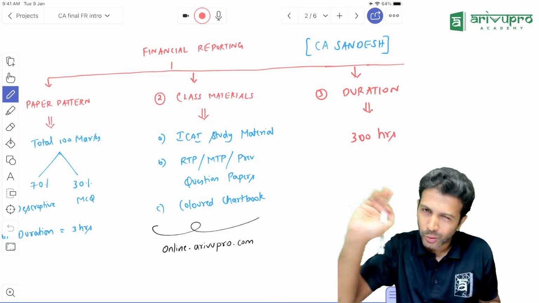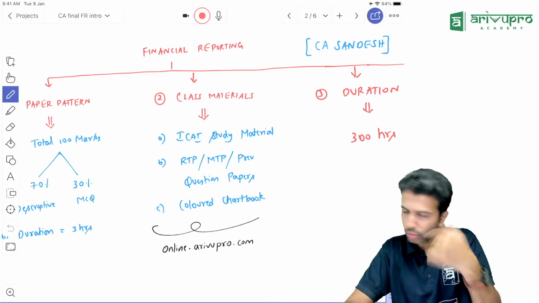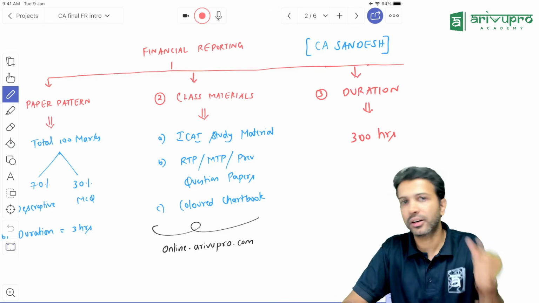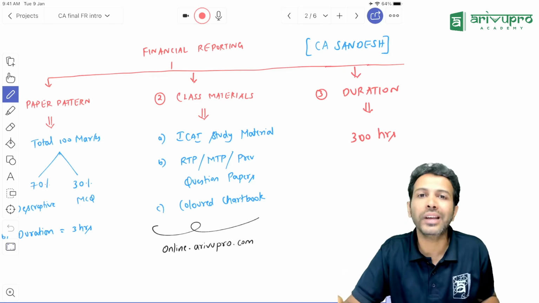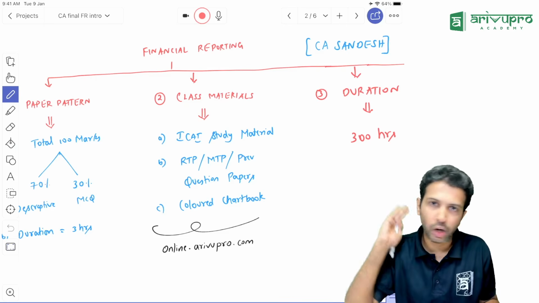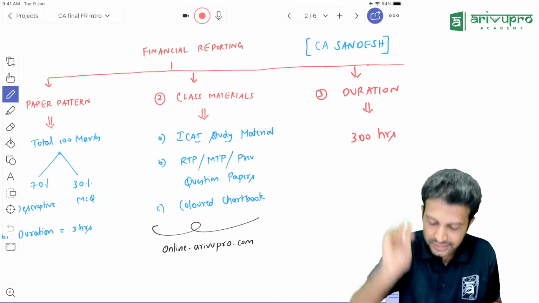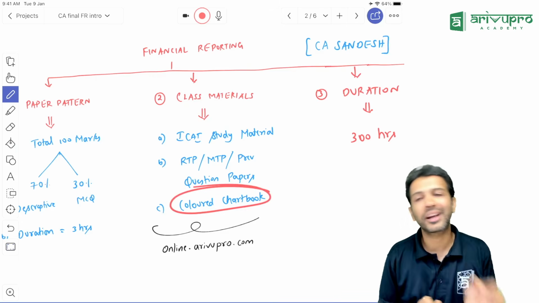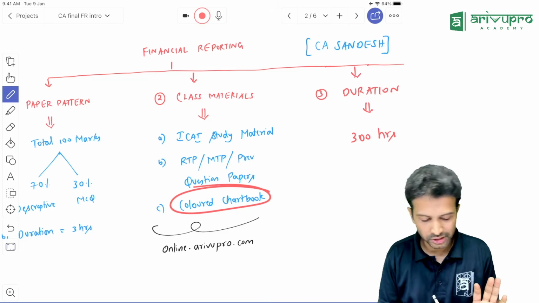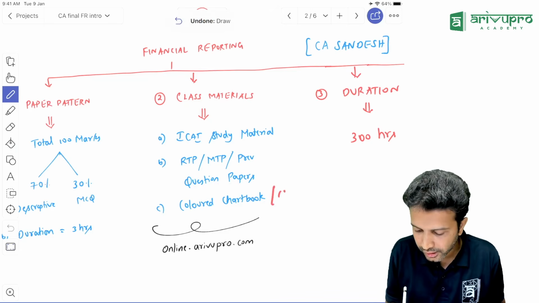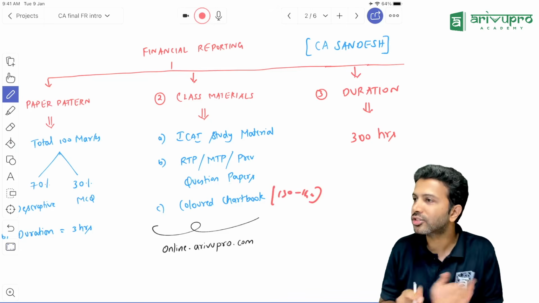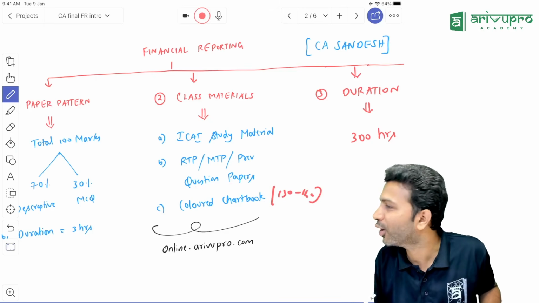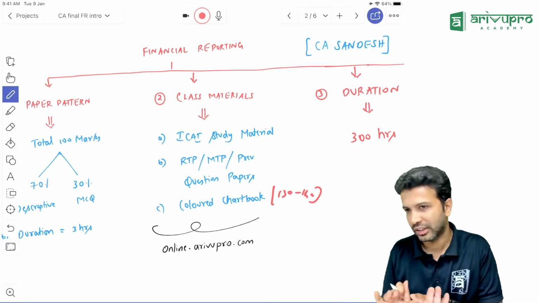No. So what I've done is all the concepts, right? Though FR is a practical paper, to solve those practical questions, you need concepts. You need to have the knowledge of the IND AS. So all these IND AS provisions, I've summarized into a colored chart book. So this will be around 130, 140 pages. Now tell me, 2800 versus the 140 pages, what would you prefer? This one. So that is the intention.